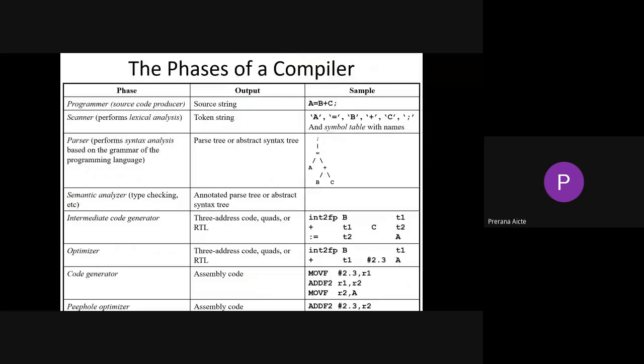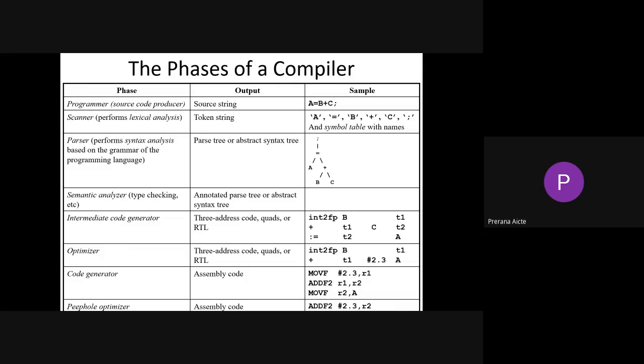Right, so coming towards the phases of a compiler, the first phase we call a lexical analyzer, right? Second phase, syntax analyzer. Third phase, semantic analyzer. Fourth phase, intermediate code generator. Fifth phase, code optimizer. Sixth phase, code generator. Right, and the sixth phase is our peephole optimizer, or we can call it a machine dependent code optimizer.